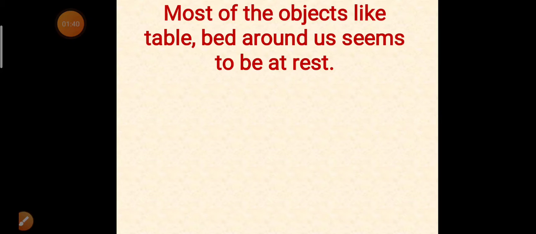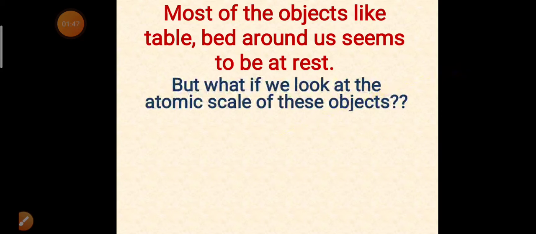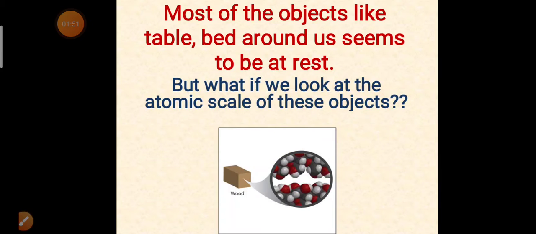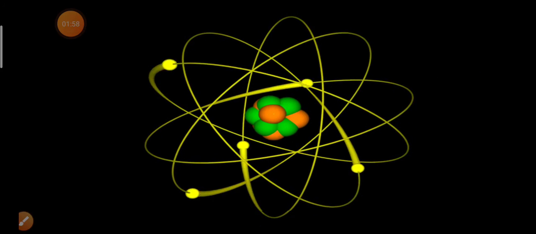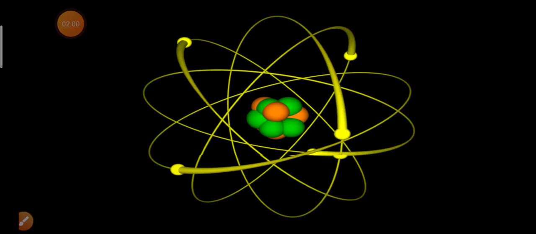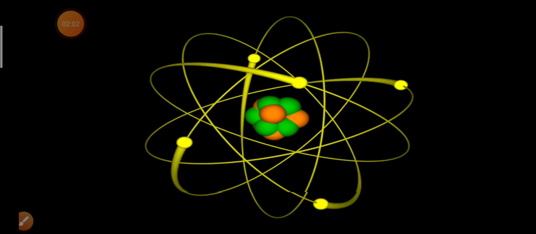Now just look around yourself. You can see table, bed, doors and many other objects which are at rest. But what if we look at the atomic scale of these objects? Yes, as all the matter is made up of atoms. So are these atoms at rest? No, they are in motion. Electron, proton and neutron present in an atom are also in motion.